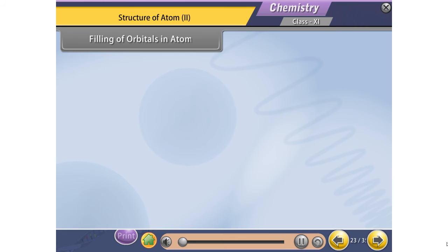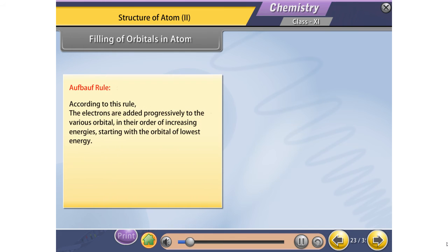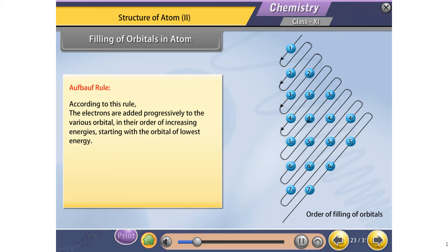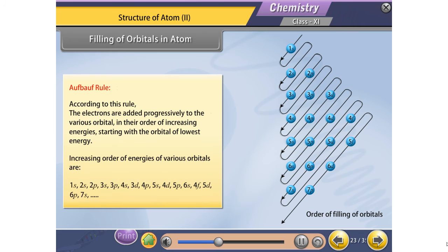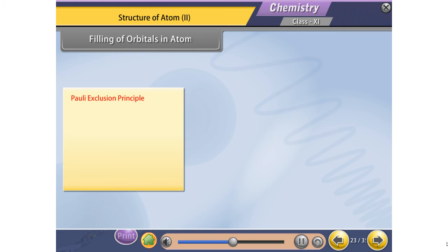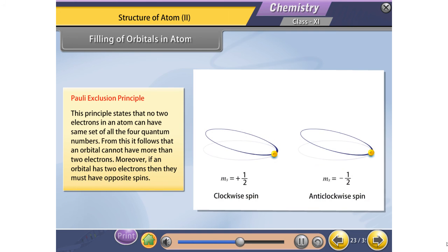Filling of orbitals in atoms. Aufbau rule. According to this rule, the electrons are added progressively to the various orbitals in their order of increasing energies, starting with the orbital of lowest energy. Increasing order of energies of various orbitals is: Pauli's exclusion principle. This principle states that no two electrons in an atom can have the same set of all the four quantum numbers. From this, it follows that an orbital cannot have more than two electrons. Moreover, if an orbital has two electrons, then they must have opposite spins.